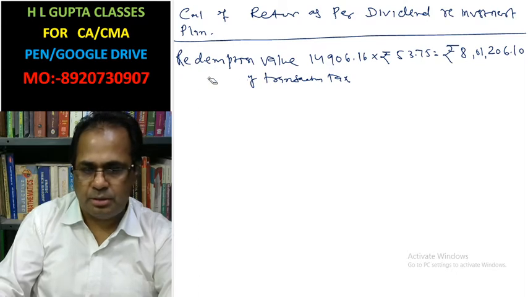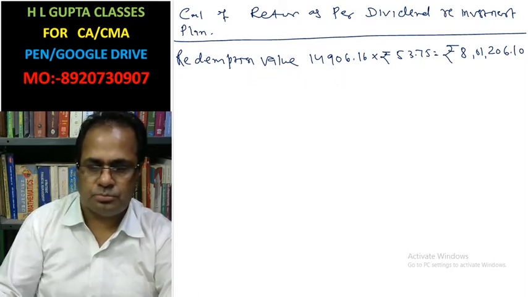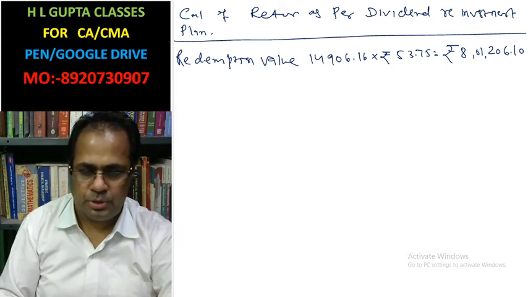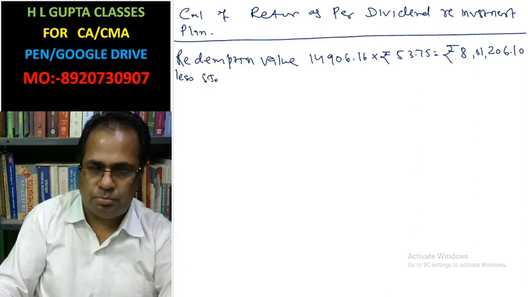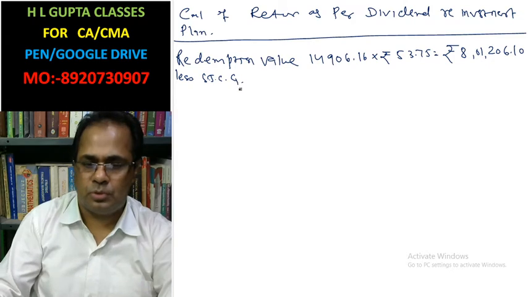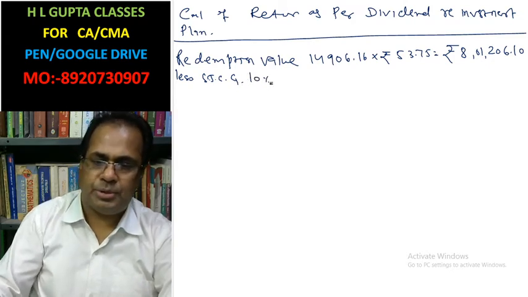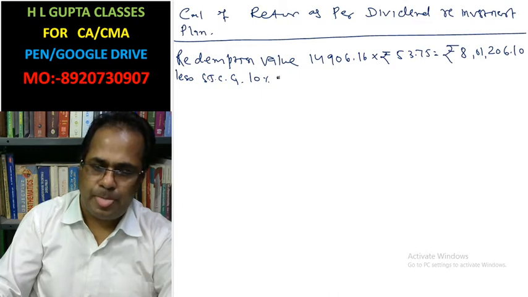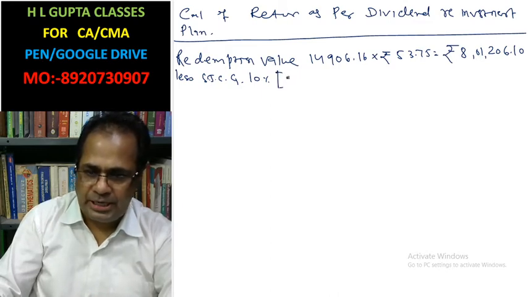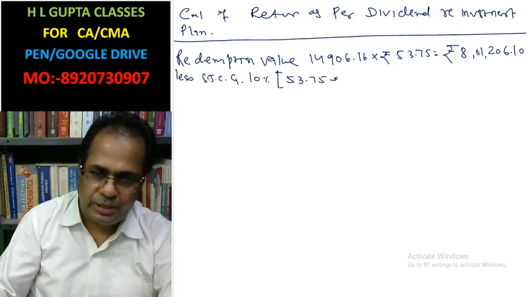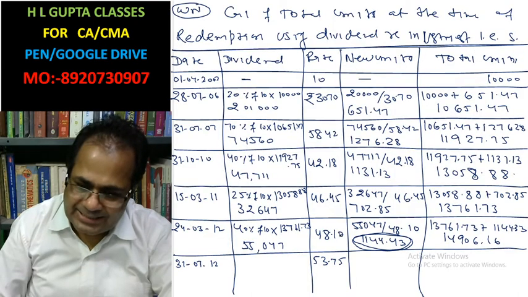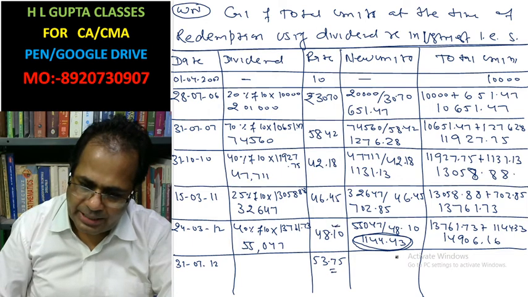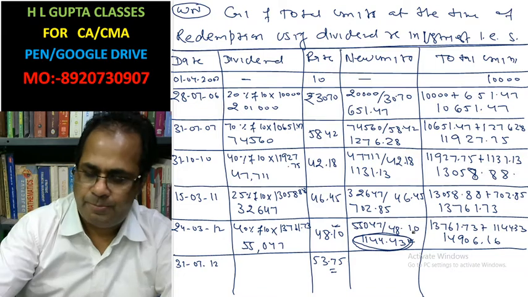Short-term capital gain is also subtracted. Short-term capital gain at 10% of it. Redemption value is 53.75, purchase value is 48.10. At this rate it is purchased and at this rate redeemed. Number of units 114.43.